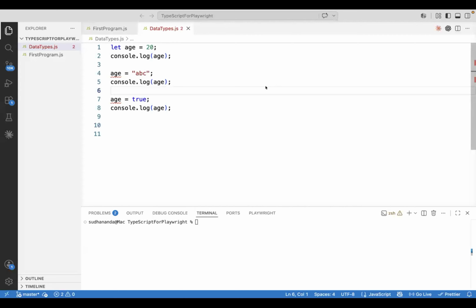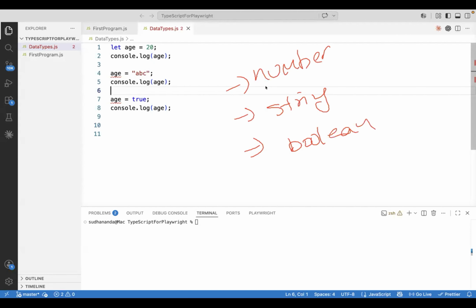Okay. So remember, generally we have different types of values in any programming language. Let's say you have something called a number, and you have something called a string. You have something called boolean. Boolean means true or false. So these are the normal types of values.